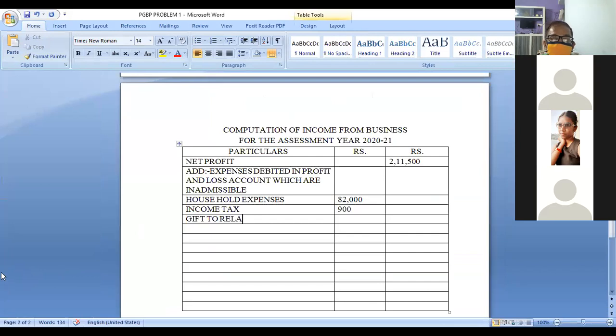Okay. Now, gift to relatives. So we should not, that means we have to enter it there. What is the amount of gift to relatives? 900. Okay, 900.